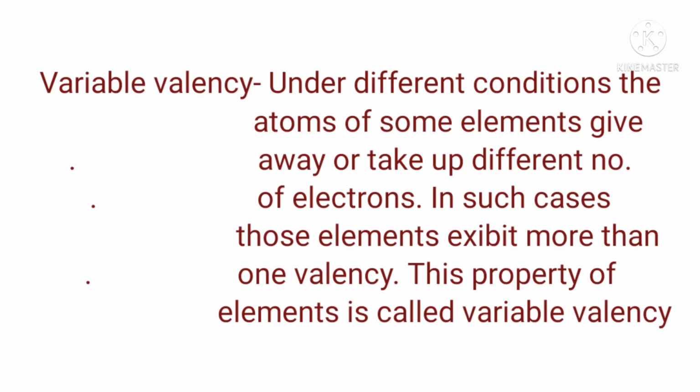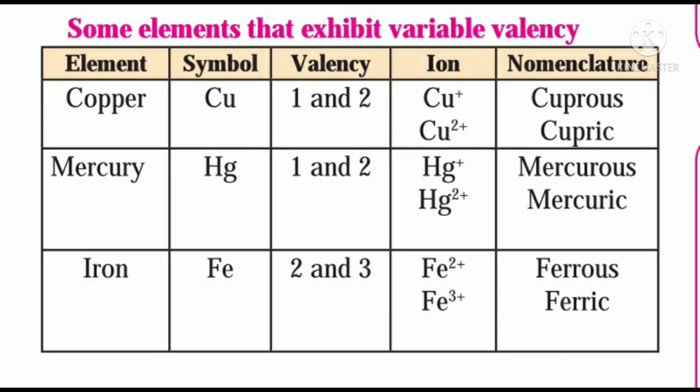Variable valency. Under different conditions, the atoms of some elements give away or take up different numbers of electrons. In such cases, those elements exhibit more than one valency. This property of elements is called variable valency. See the chart, some elements that exhibit variable valencies. Iron exhibits the variable valencies 2 and 3. Therefore, iron forms two compounds with chlorine, FeCl2 and FeCl3. That is ferrous chloride and ferric chloride.